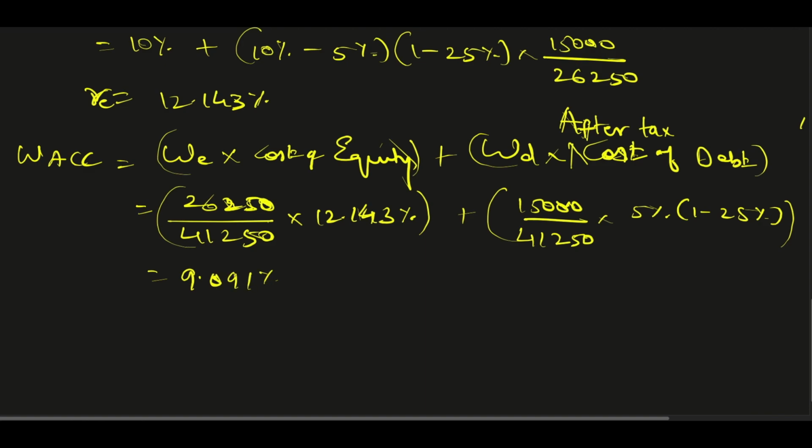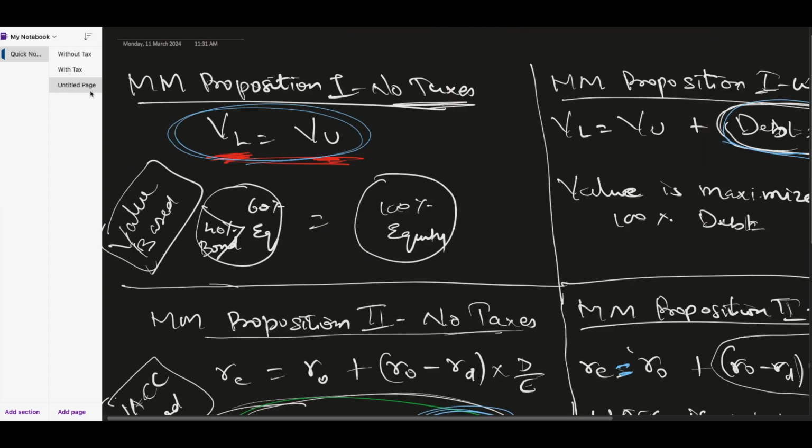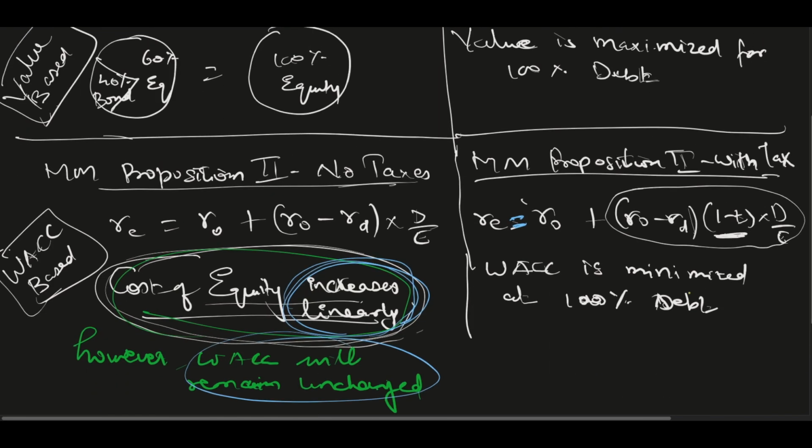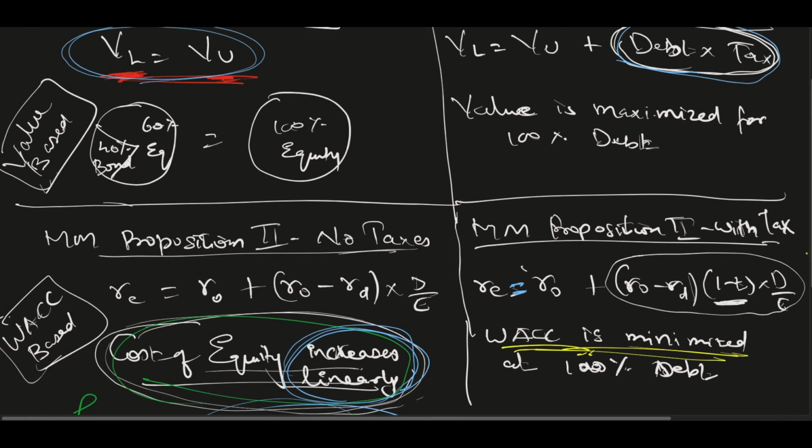So that means the WACC is minimized. This is what I'm proving now: with tax, the WACC is minimized. So this is what I have proved.